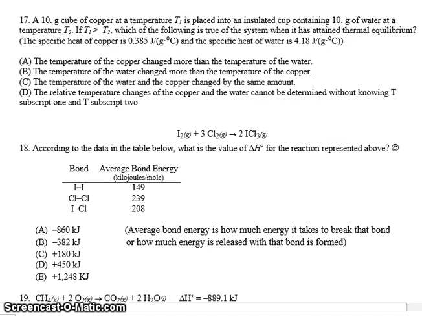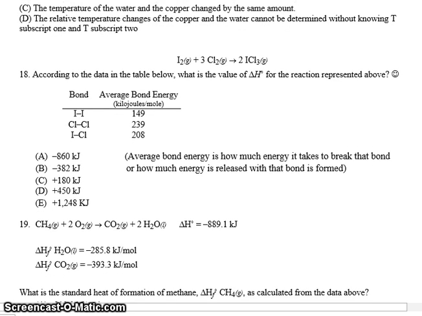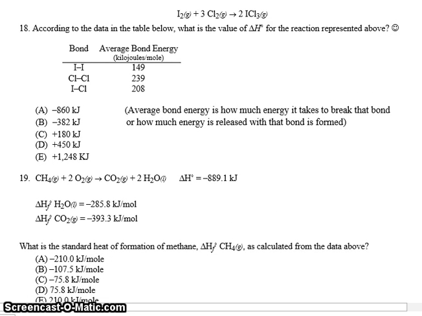How about the second one here? According to the data in the table below, we're given a reaction in which iodine reacts with chlorine to form iodine trichloride. And according to the table, what is the delta H for the reaction represented above?